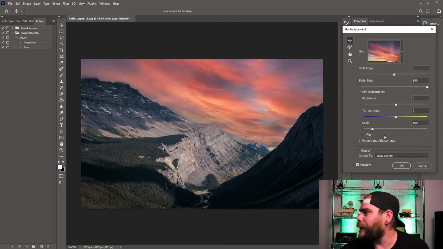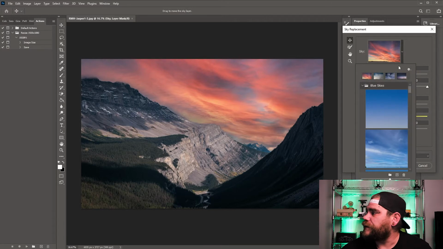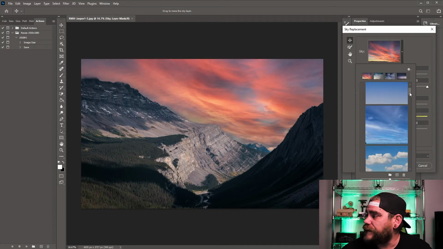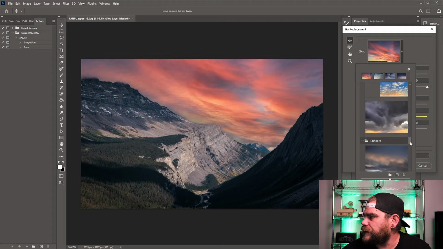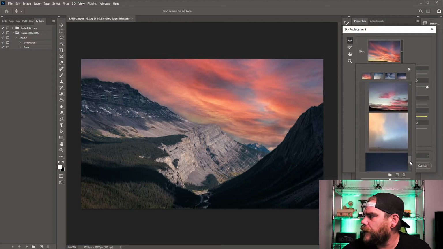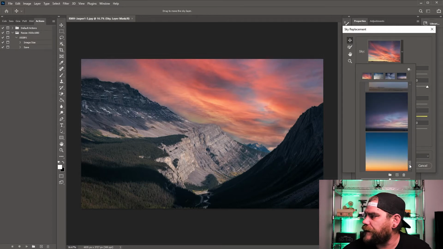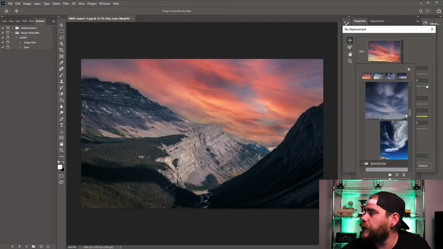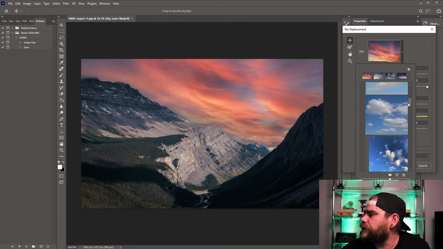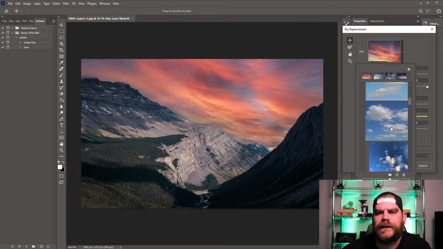Okay. So you can actually change your sky to different presets here. They give you, I think, around 20 presets or so of different skies that you can choose. But for this tutorial, let's get some light puffy clouds in there, right?